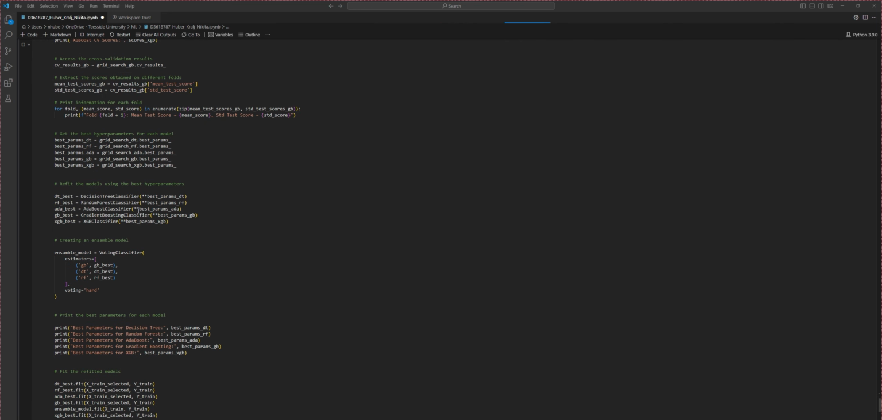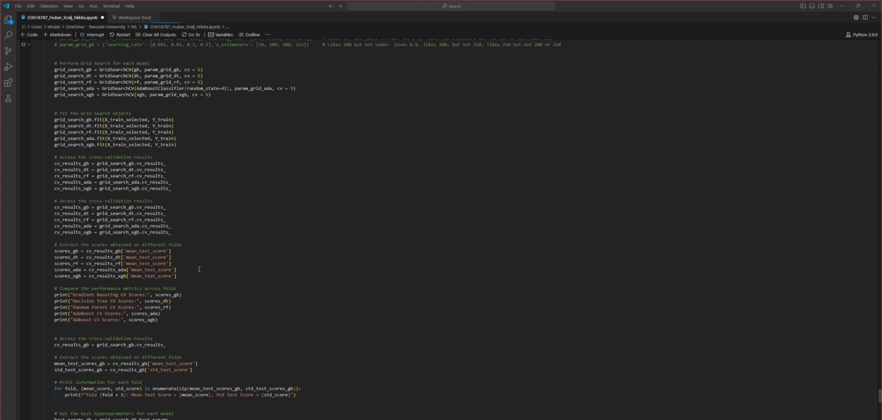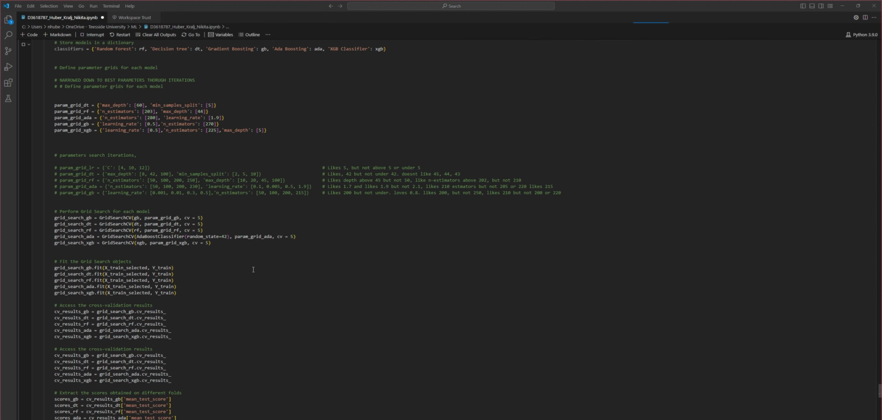Finally, I implemented an ensemble technique where voting equaled hard, hoping I can get an even better prediction as it combined the decision tree, random forest and the best performing gradient boosting. Spoiler alert, it did not achieve a better prediction than gradient boosting.